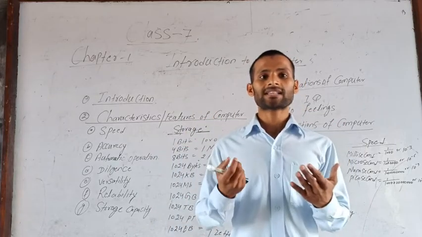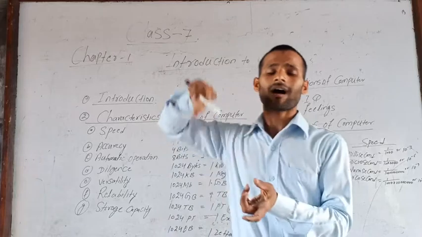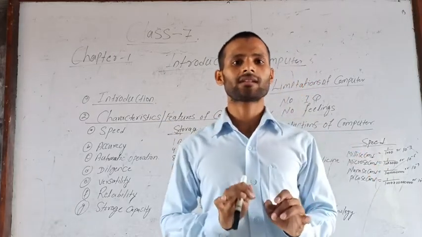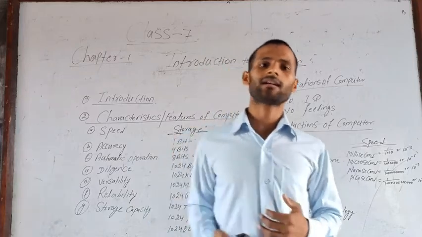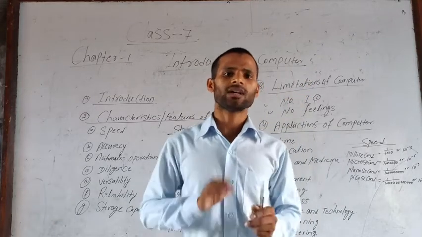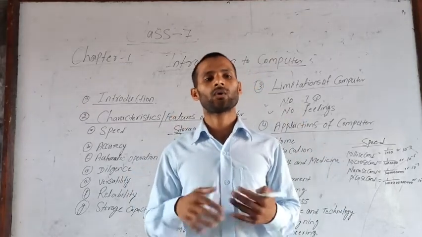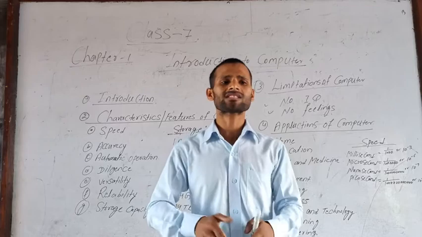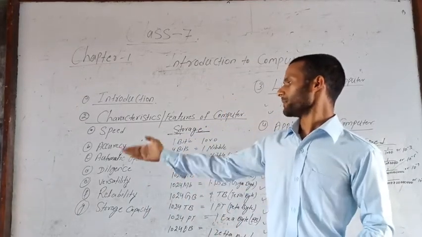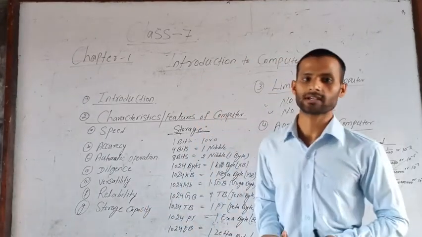This means all the instructions were given previously in the coding. The instruction is given one time, and it all works automatically. So the characteristic of a computer is automatic operation.